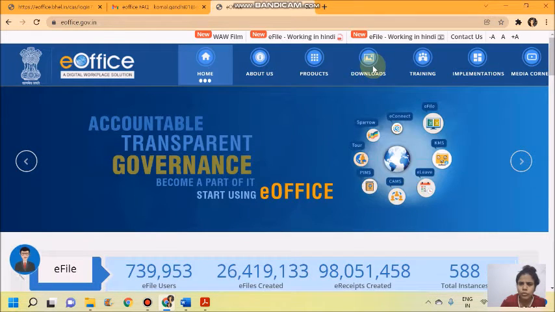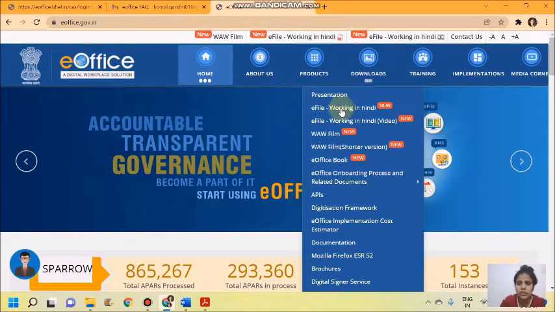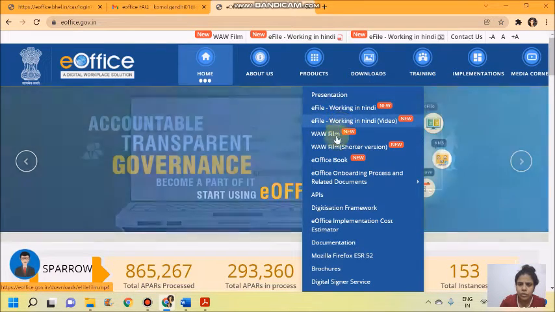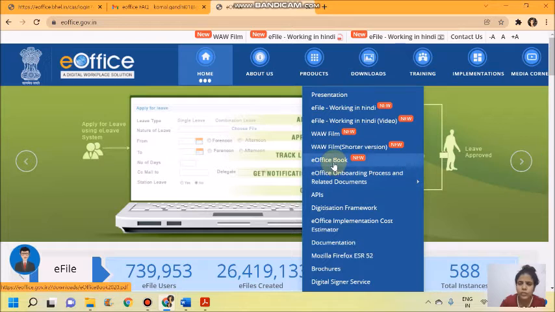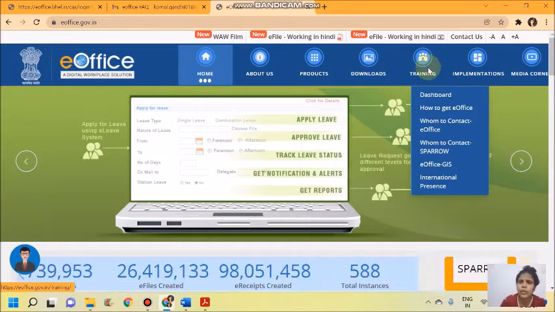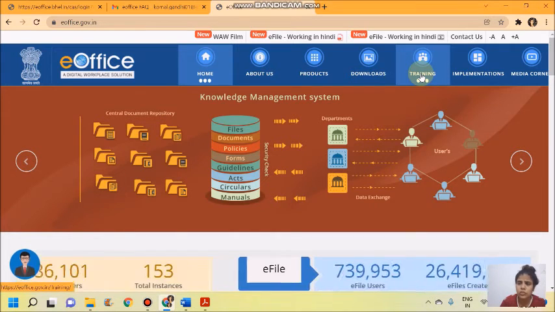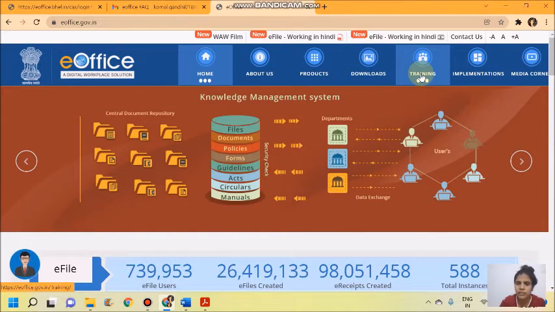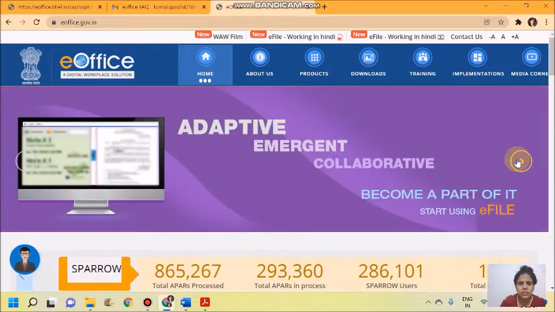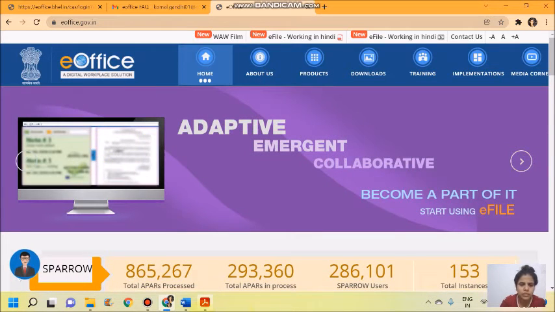There are certain downloads. You can go and download movies and everything, the Hindi working videos, etc. The eOffice book is also there. There are too many things you can explore on this website. It also gives the option of training functions, how many trainings they have done. This is the website of the government.